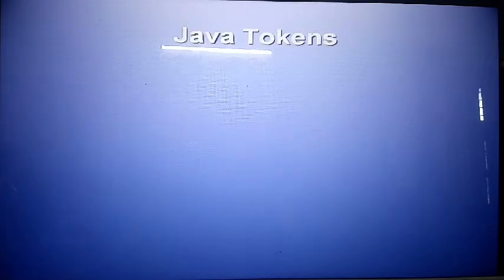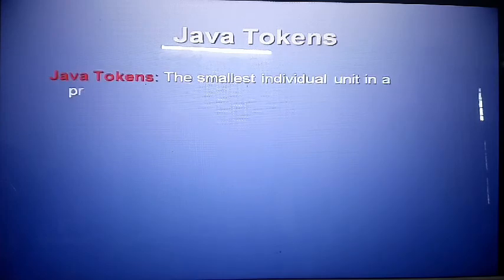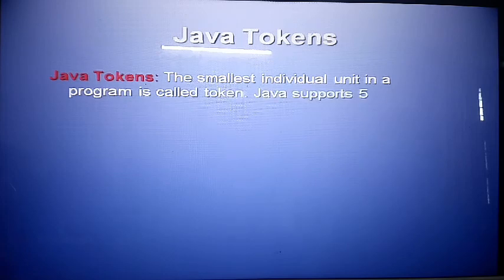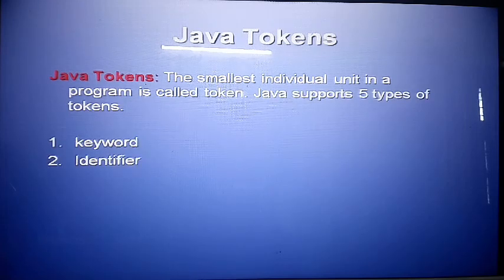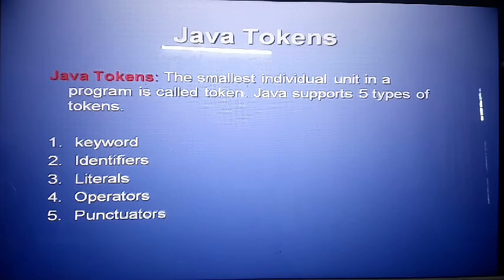What is a token? Java tokens. The smallest individual unit in a program is called a token. Java supports 5 types of tokens: keywords, identifiers, literals, operators, and punctuators. Punctuators means the symbols. Punctuator and symbol are the same. So these are the 5 types of Java tokens.